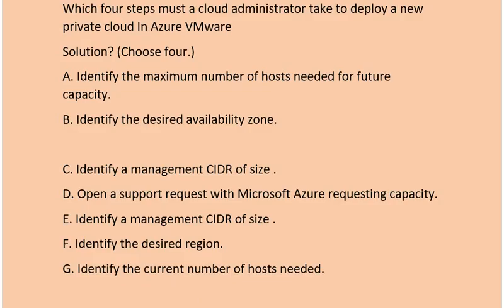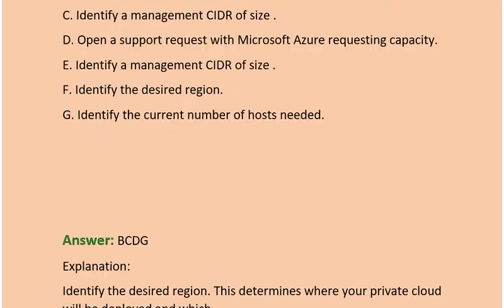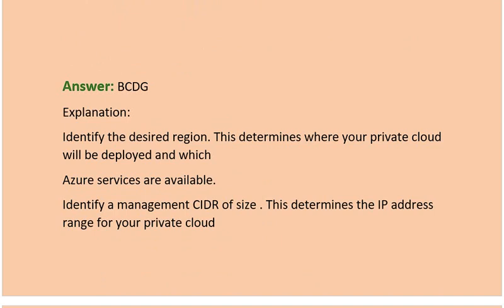Option D. Open a support request with Microsoft Azure requesting capacity. Option E. Identify a management CIDR of size. Option F. Identify the desired region. Option G. Identify the current number of hosts needed. Correct answer is option B, C, D, and option G.